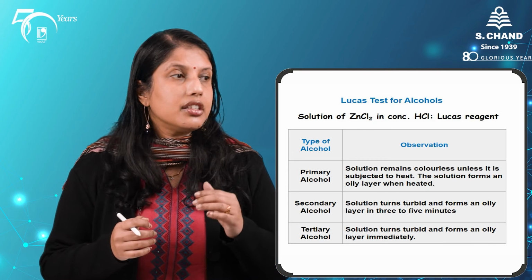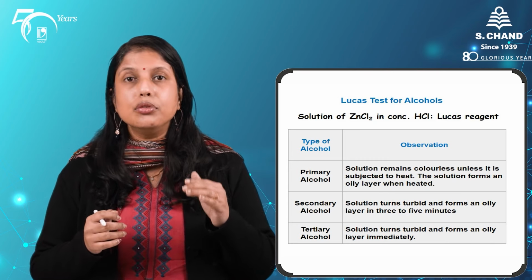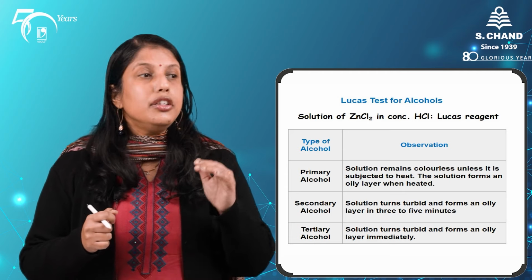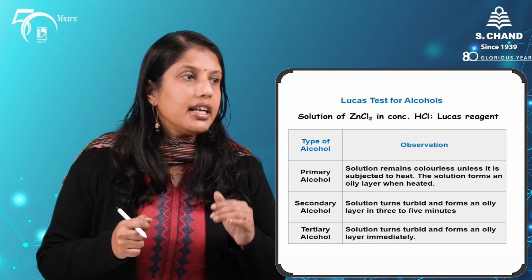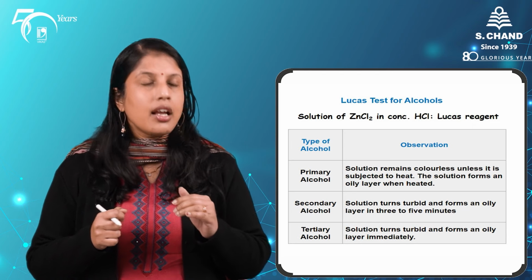And before we end today's lesson, let me quickly tell you about how we can distinguish between primary, secondary and tertiary alcohols. We perform what is known as the Lucas test. Here we perform this test using a solution of anhydrous zinc chloride in concentrated hydrochloric acid.